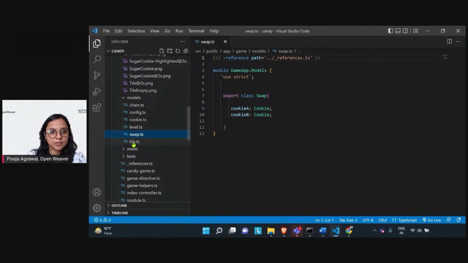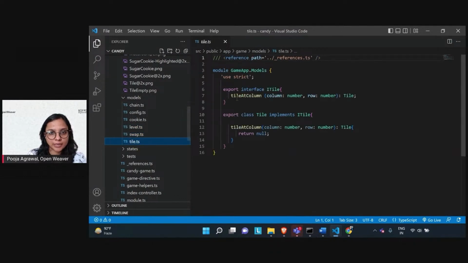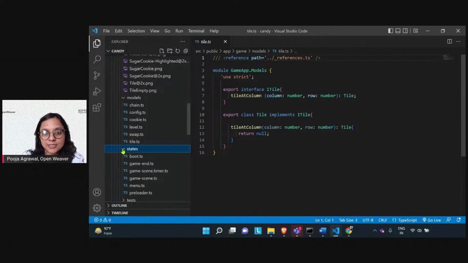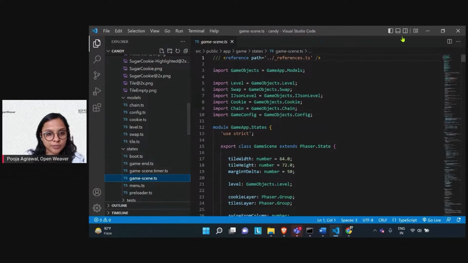You also have your swap.ts and tiles. For the tiles, we have written the script so that the placement of the different assets of the tiles is perfectly done. This is also where your game scene.ts is present.